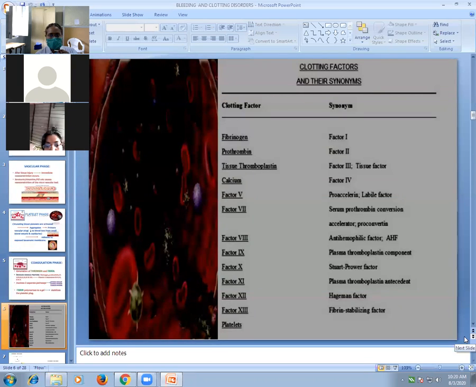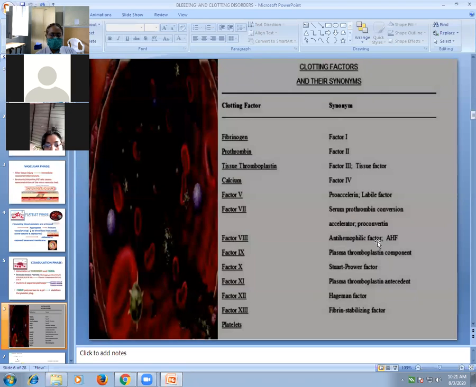These are the various clotting factors, 1 to 13. Factor 1 is fibrinogen, factor 2 is prothrombin, factor 3 is tissue factor or tissue thromboplastin, factor 4 is calcium, factor 5 is labile factor, factor 6 is not there, factor 7 is proconvertin or serum prothrombin conversion accelerator.